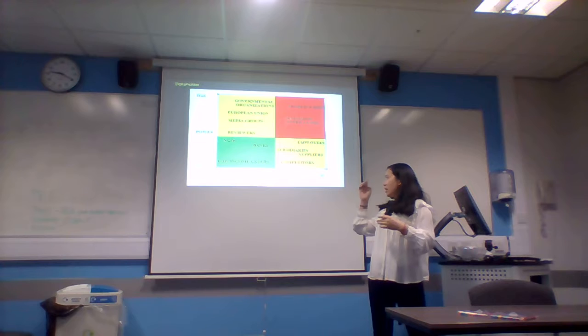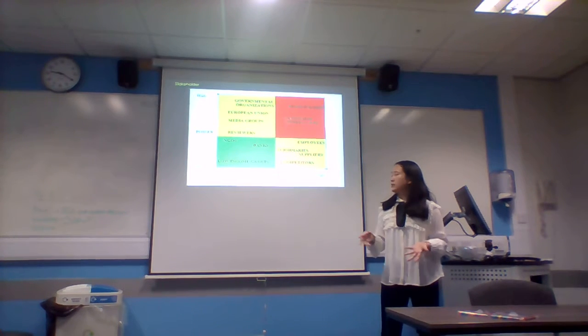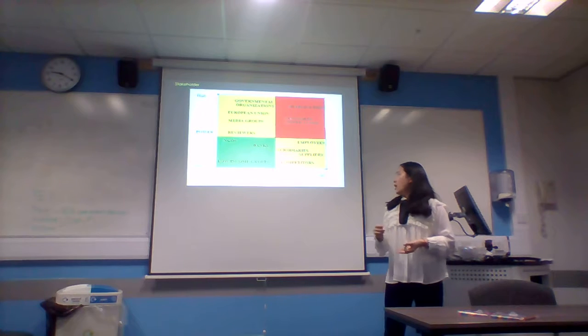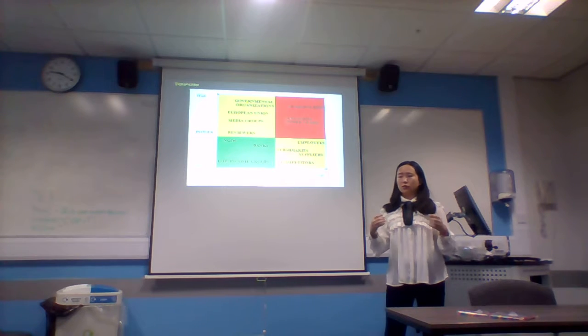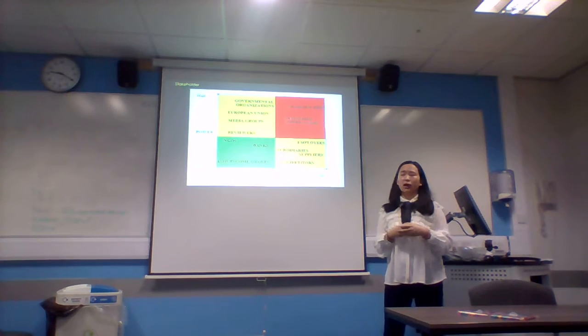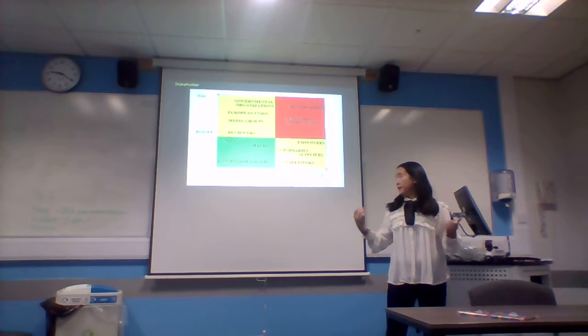For the high interest and low power group, we talk about employees, sustainers, suppliers, and competitors. Audi has a lot of employees, but they don't have enough money to buy the company's products because the car is really expensive. So maybe Audi should provide some discount policy for their employees.